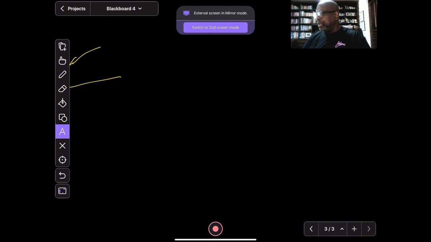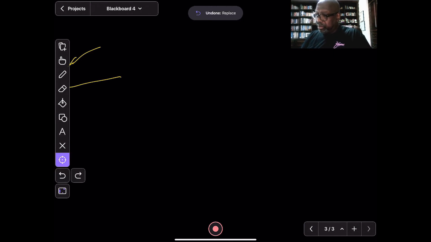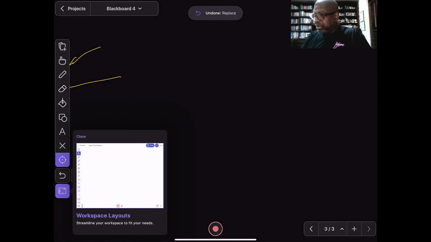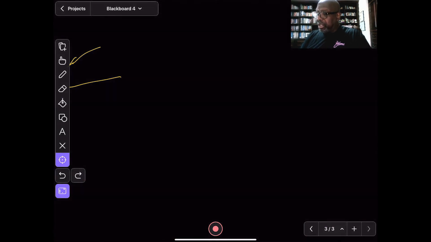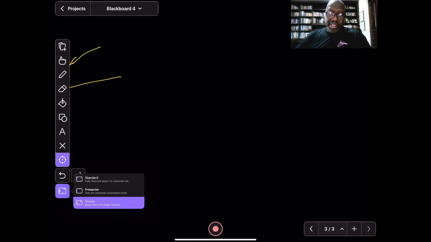If you have a section of content that you put in at one point in time, you could erase all of that section with the X. I believe this is a pointer. You could undo, right? And I believe here, there's streamline your workspace to fit your needs. So you could decide what you really want to keep in the list of items on the left hand side here. So that's essentially what that is.